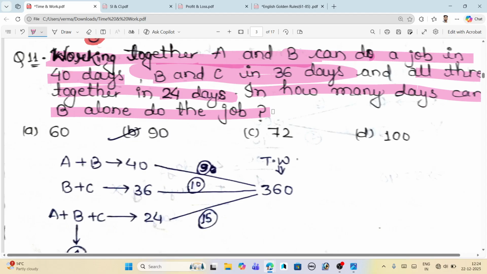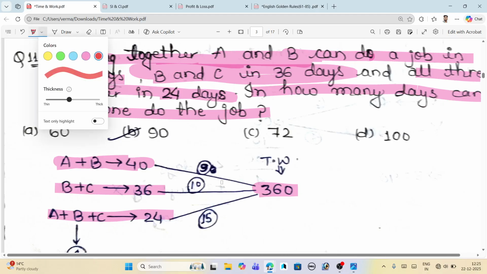So the given thing is that A plus B do the work in 40 days, B and C do the work in 36 days, and all three together do the work in 24 days. Accordingly, we will take the LCM of 40, 36, and 24, we will get 360 as the LCM. And when we divide 360 by 40, we will get 9.